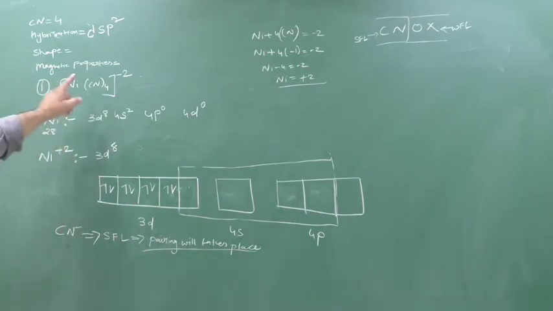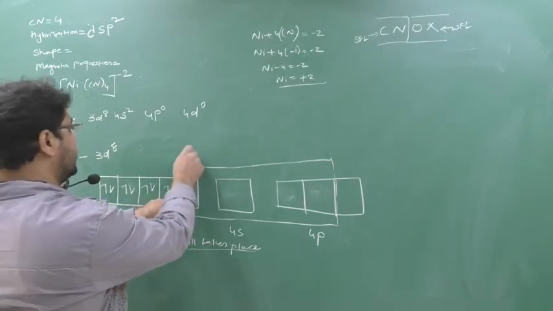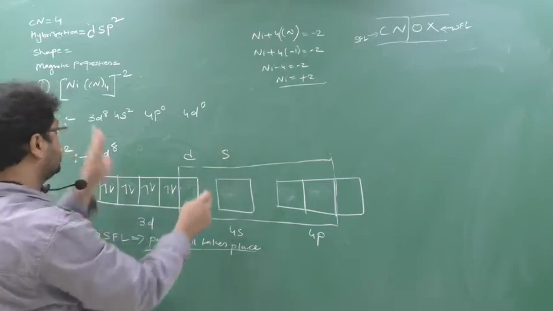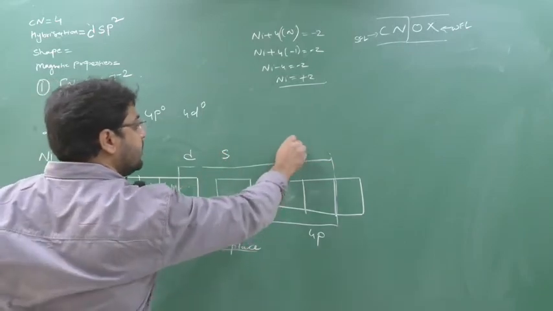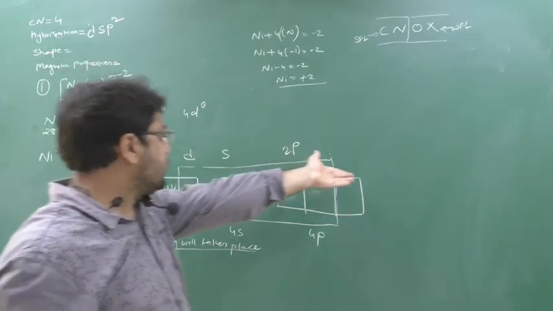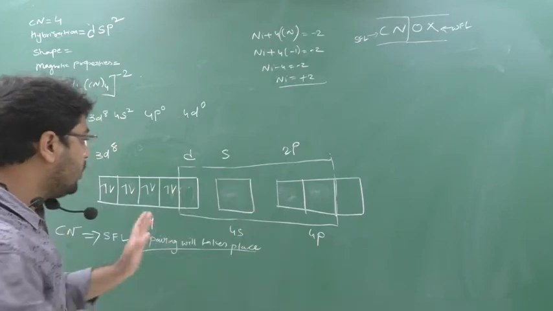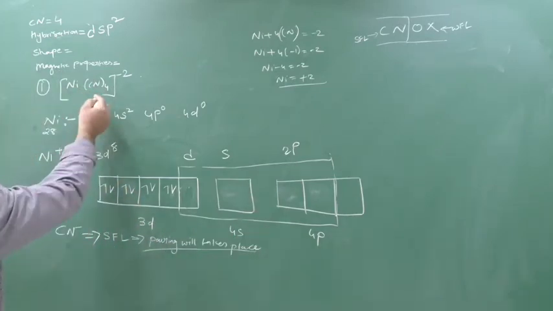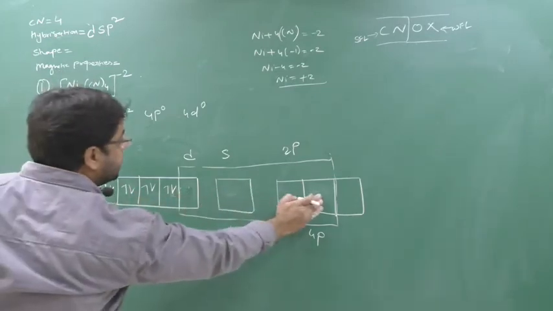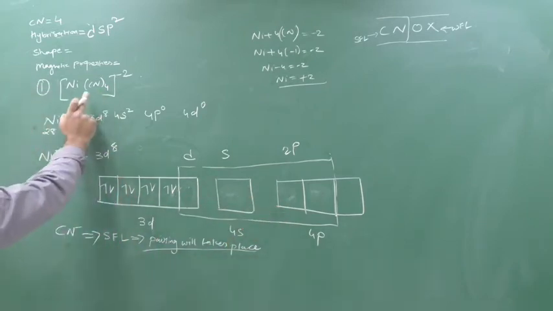Now we have to see the cyanide. Ligands are how many? 4. So there should be 4 empty spaces. So 1 will provide us 3D, 1 D. There is 1 S. So 2 ligands, still 2 more. So 2 P. Why 2 P? Because 4P is 0, still required 4, 4D is also 0. Yes or no? So here 1 D, 1 S, and 2 P will overlap together to accommodate this 4 cyanide.